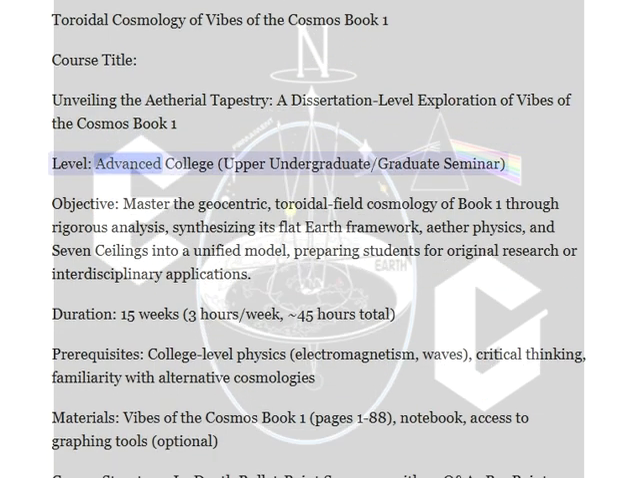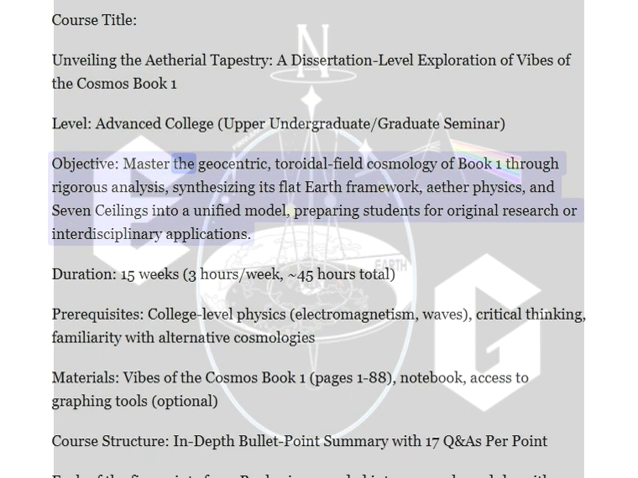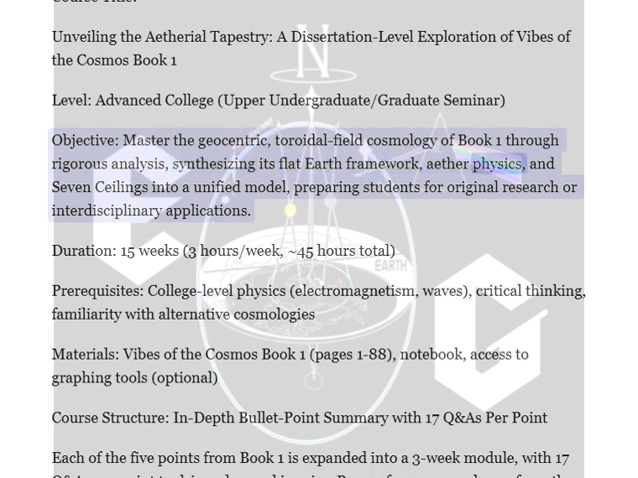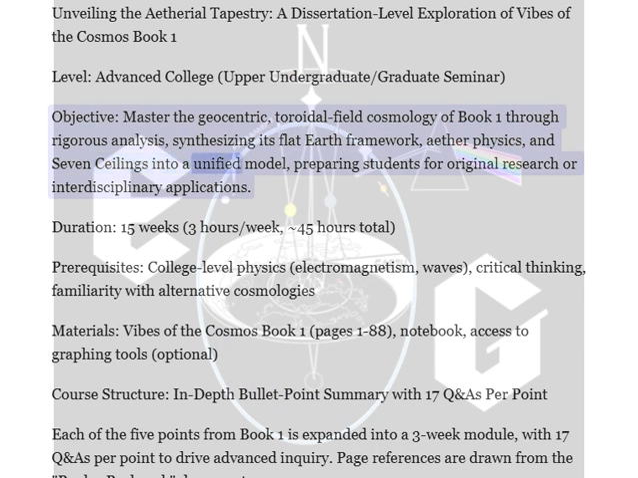Level: Advanced College, Upper Undergraduate, Graduate Seminar. Objective: master the geocentric toroidal field cosmology of Book 1 through rigorous analysis, synthesizing its flat Earth framework, ether physics, and 7 ceilings into a unified model, preparing students for original research or interdisciplinary applications.